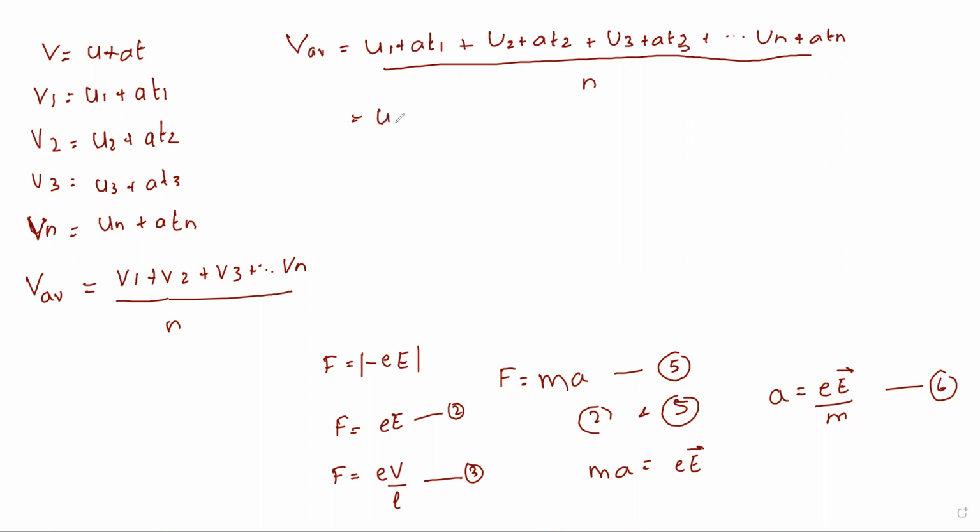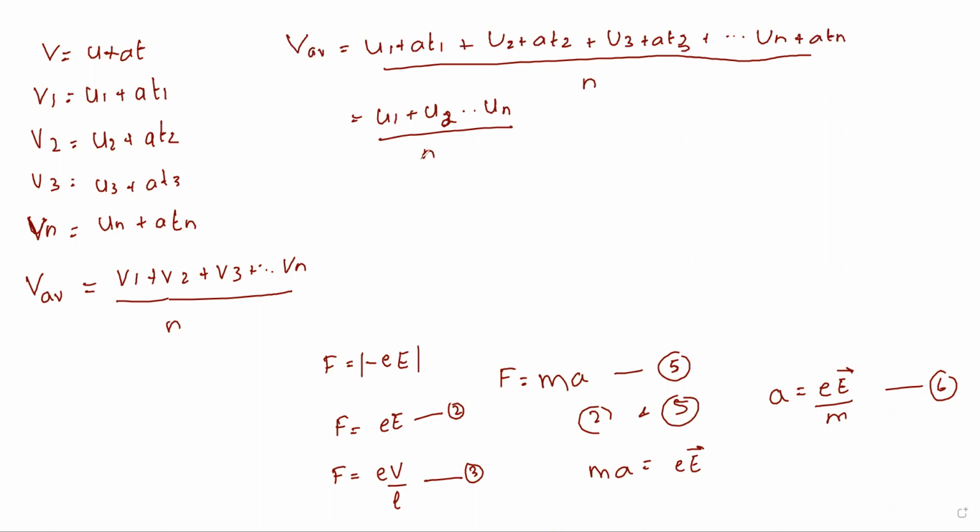So what happens? u1 plus u2 so on up to un, divided by n. See, I can split the n. Here I am not considering multiplication, I am taking addition. Even this has n, even this has n, even this has n, and even this has n. In common, I have taken n. So I can separate n.